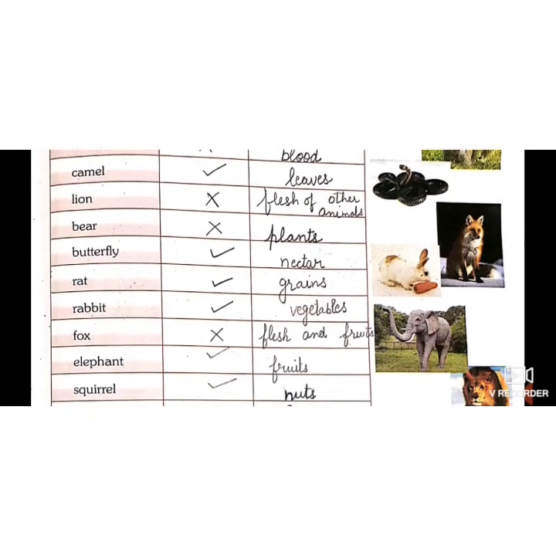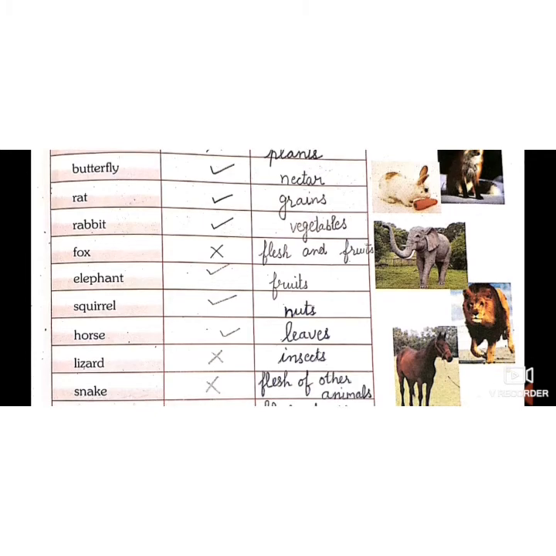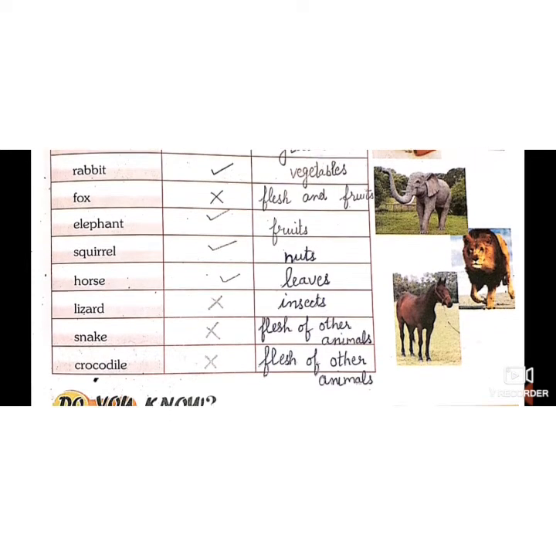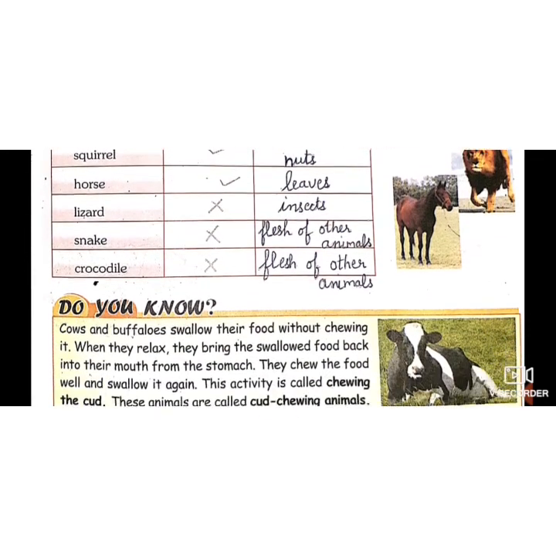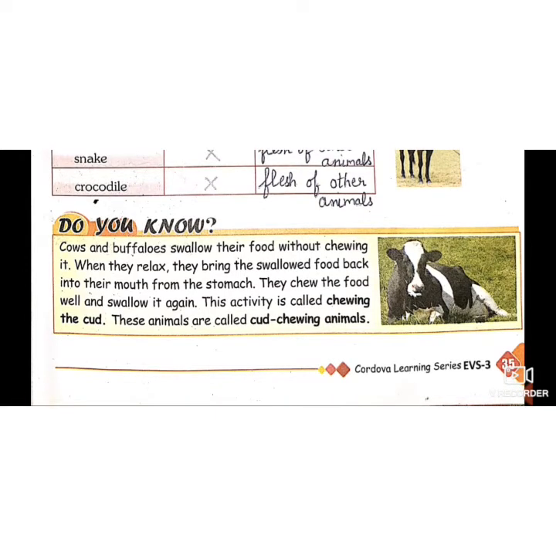So there are different types of animals which we put a tick and a cross for harmless and for dangerous. As well we have written their foods also. Now there is a "Do you know" pop-up box which you can see. It is about cud chewing animals. These are the animals which eat grass. They are called cud chewing animals because they rechew their food.